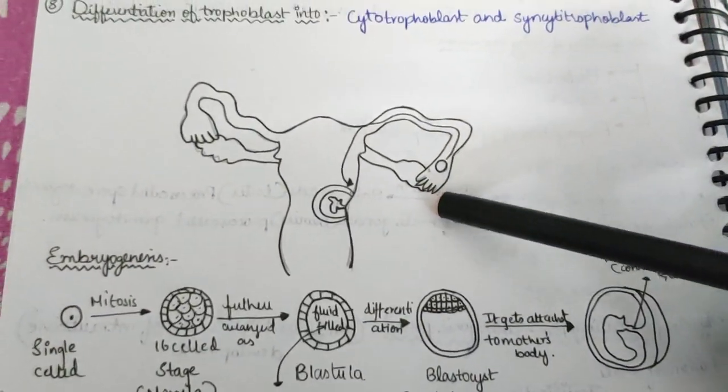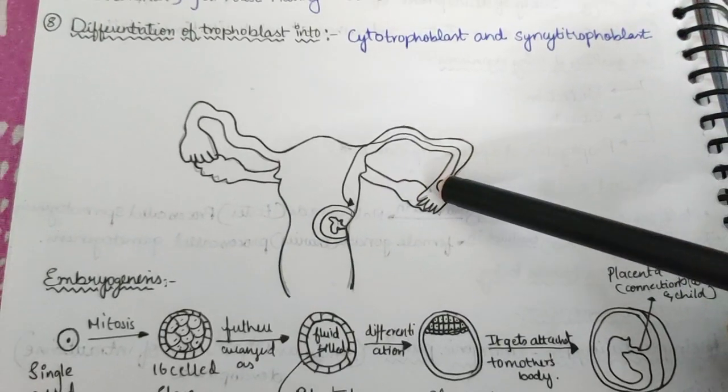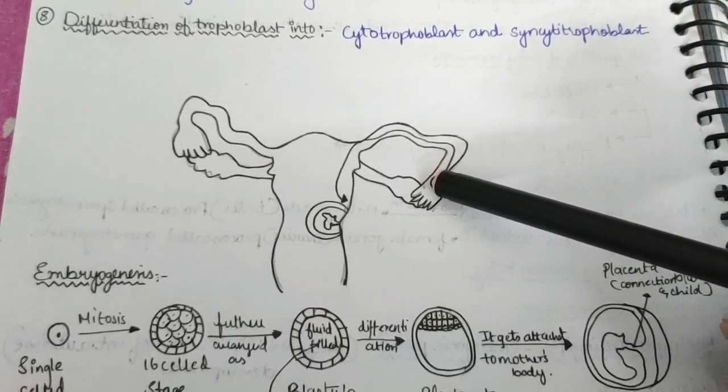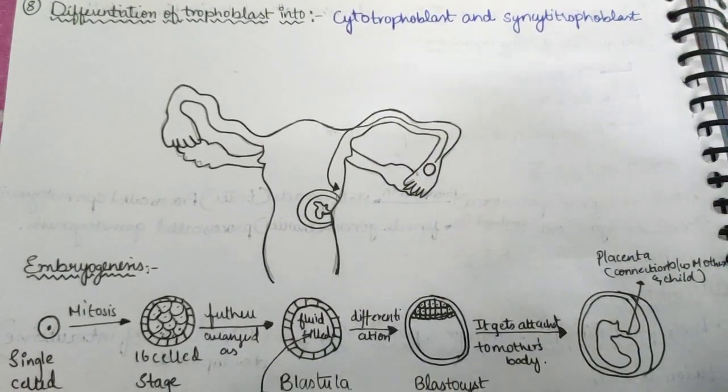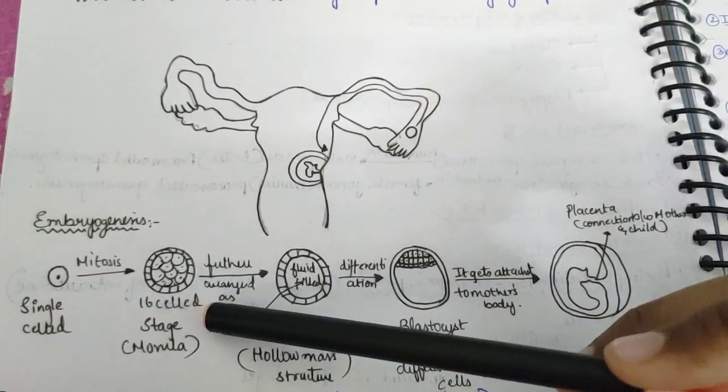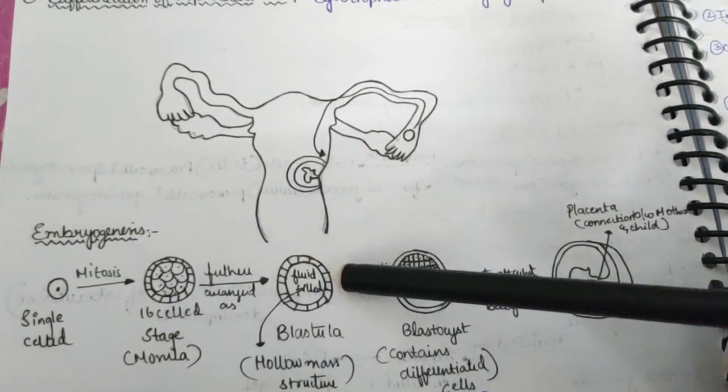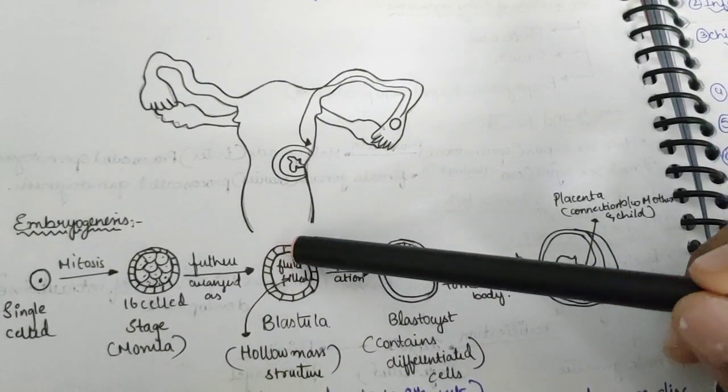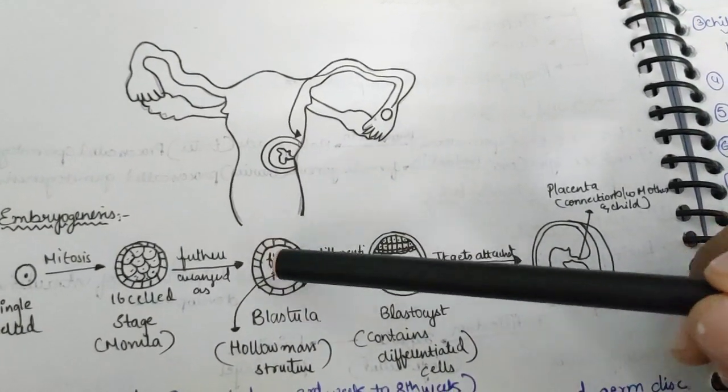Now here you can see the process. The first cell, the zygote, is here first of all, then it divides into the 16 cell stage known as morula. Then it forms blastula, which is a fluid filled hollow structure.